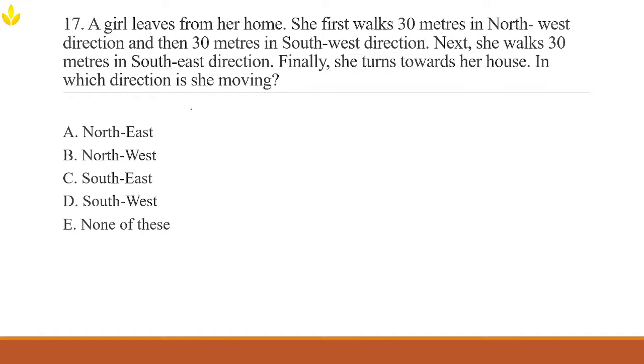Next, visualize this. As I say things, you just have to close your eyes and visualize it. Next, she walks 30 meters in the southeast direction. South is down, east is right. So southeast is diagonally down right. Now, where do you think she is?